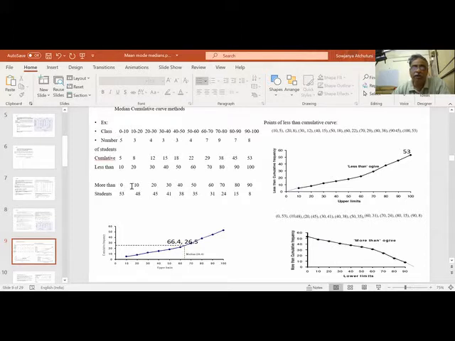If I put more than 10, that means this is lost. This 5 data will not be available. So I have to start the more than curve with the lower boundary, and the less than curve I have to start with the upper boundary. While ending, less than I need 100, more than I don't need 100. So it is limited up to 90. So this is the more than curve.